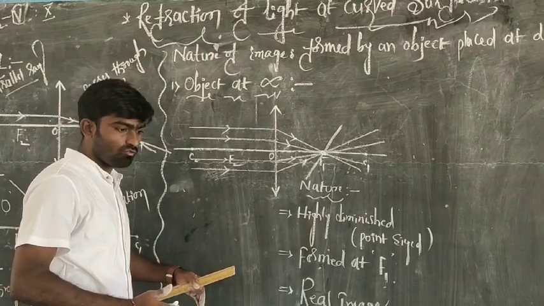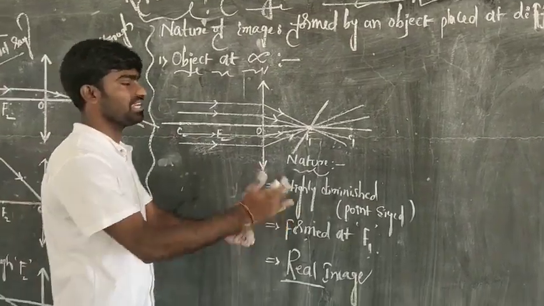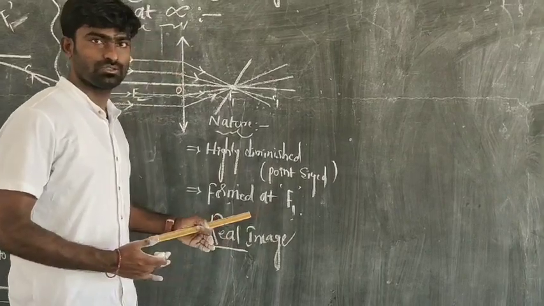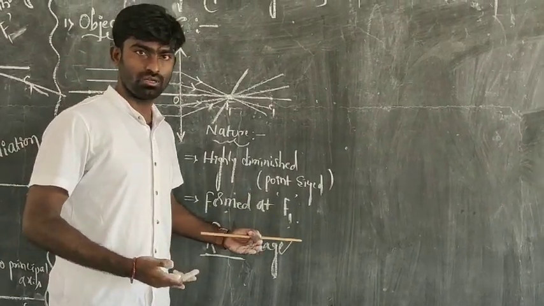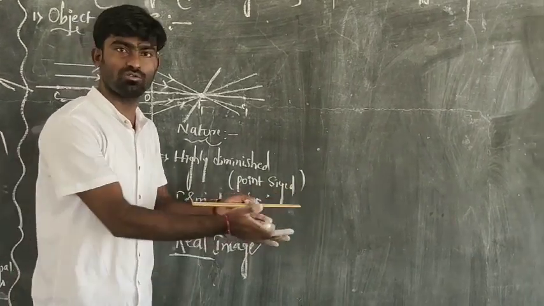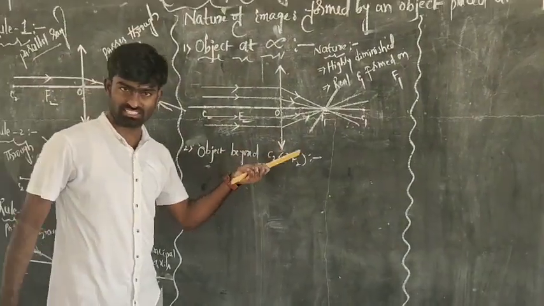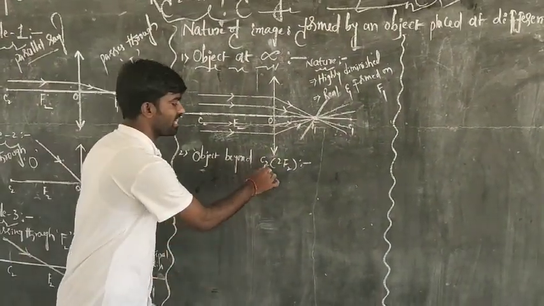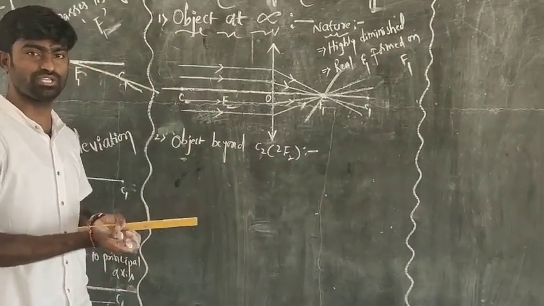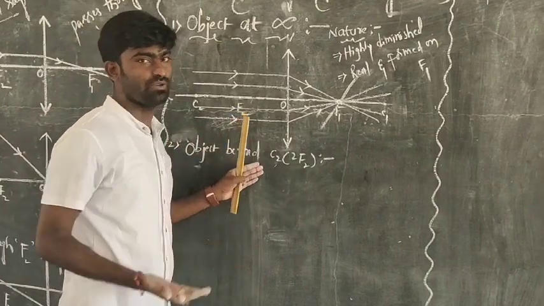Let us move forward towards the lens. Now I am going to move from infinite distance towards the lens. Then what could be the nature of the image? Is there any change in the nature of the image if I move forward to the lens? Let us discuss. Now we are going to place an object beyond the center of curvature. If you place an object beyond the center of curvature, then what kind of image will be formed?